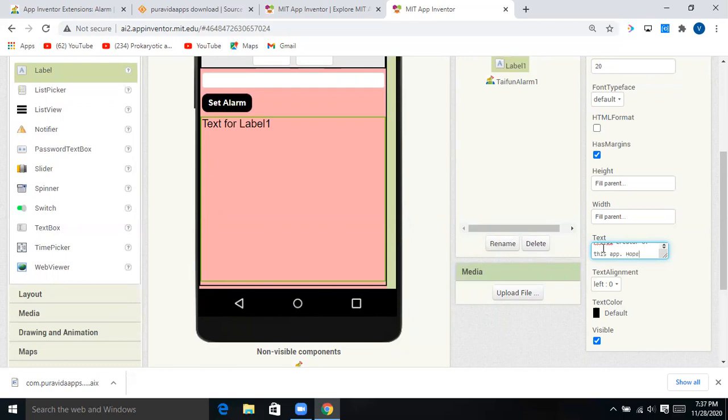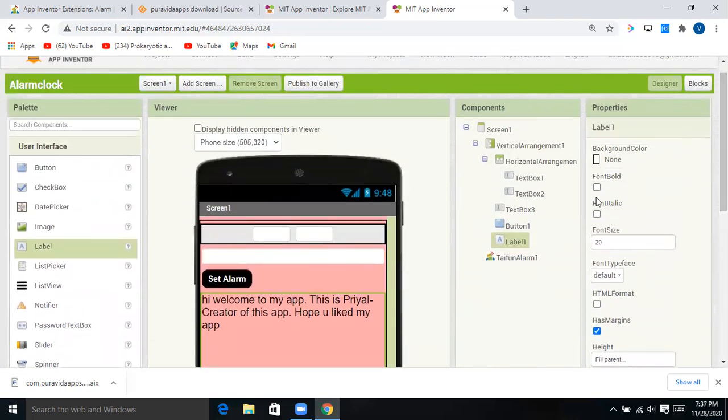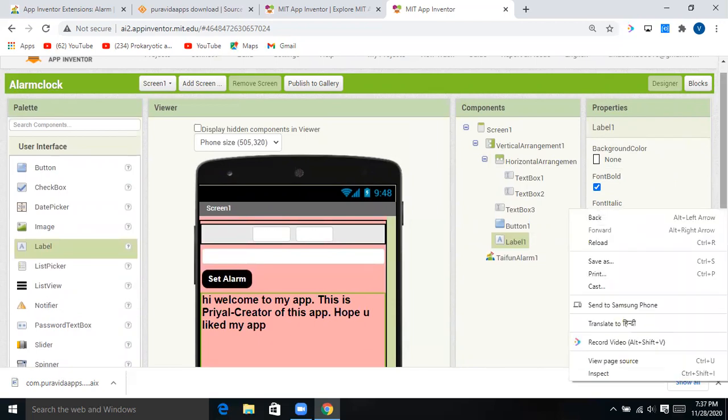And at last you can write, hope you liked my app. Hope you liked my app. You can see it has come. So now what I can do is make it font bold, and let's change it to black color.